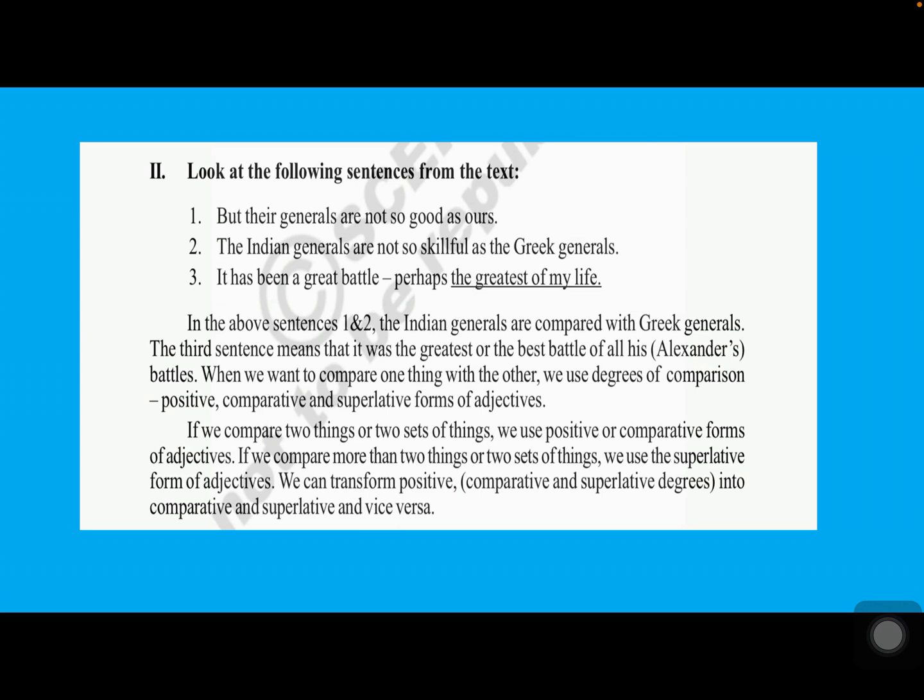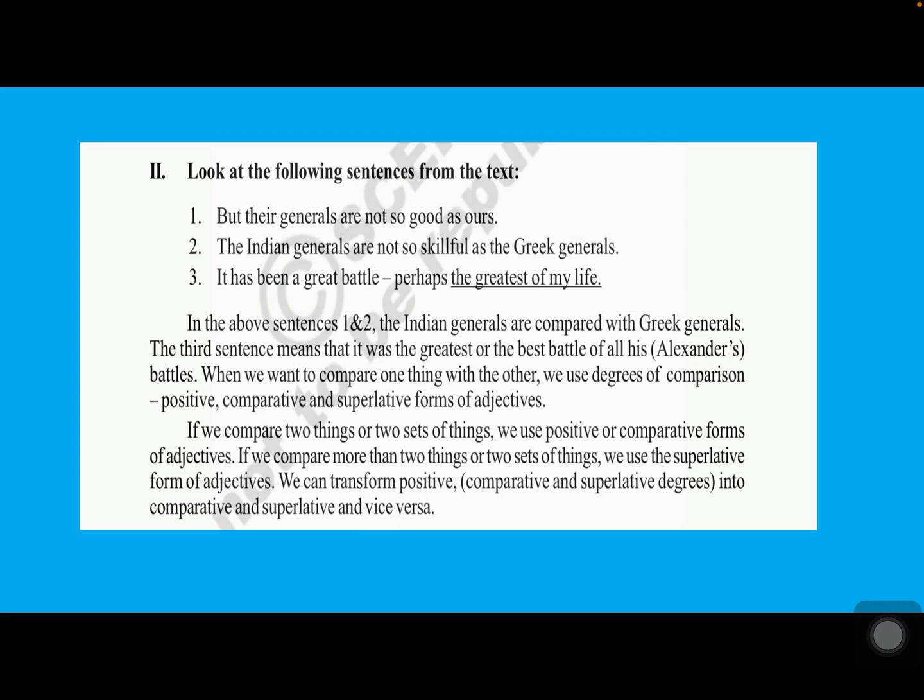When we want to compare one thing with the other, we use degrees of comparison, that is positive, comparative and superlative forms of adjectives. I've already explained in my video about the degrees of comparison how we compare from positive to comparative and comparative to superlative. So whenever we compare two things or two sets of things, we use only positive or comparative forms of adjectives.